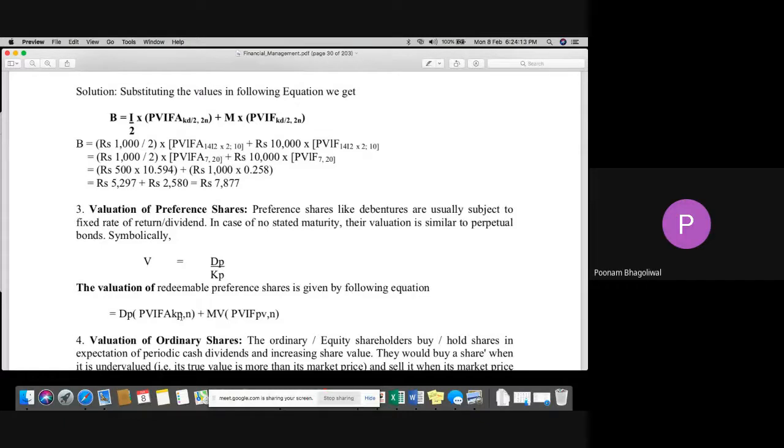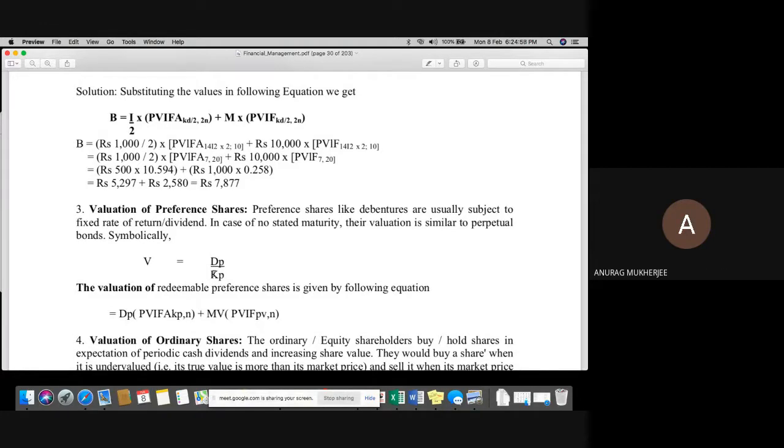No, sir. So DP upon KP is equal to DP formula, then plus MV, sir. No, ma'am. This is a different formula. Actually, it's a formula for valuation. That is DP upon KP, a different formula, ma'am. That is returns divided by dividends. So whatever dividend you're generating, for example, 100 rupees, and what is the rate of interest out of that? That is the valuation you can do. I'll discuss that, ma'am. Don't worry. Is it clear? Please kindly confirm, students.